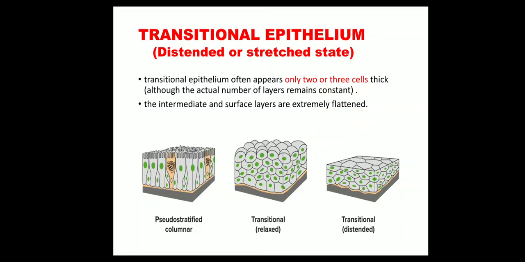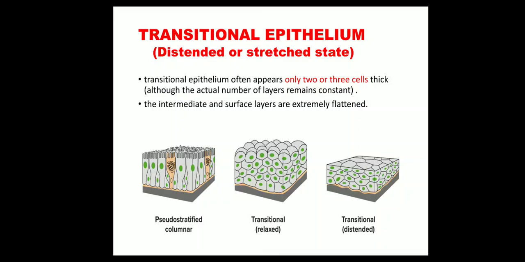What does it mean? For example, beta, urinary bladder is like a balloon. When the balloon is empty, it is in the relaxed or non-distended state. When you fill the balloon with some amount of water or liquid, then it is distended and stretched. The same happens in the urinary bladder. When it is distended, the number of layers remains constant. It may appear to become 2 or 3 layers, but the number of layers remains constant, and the layers are stretched.